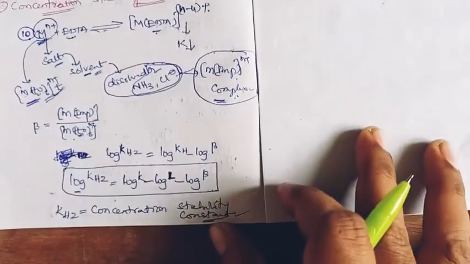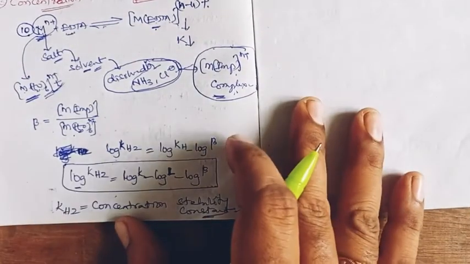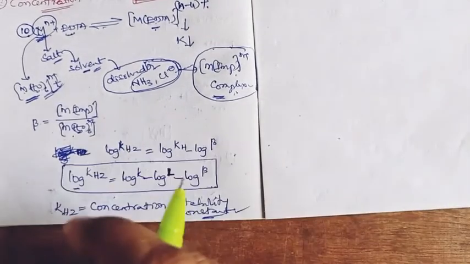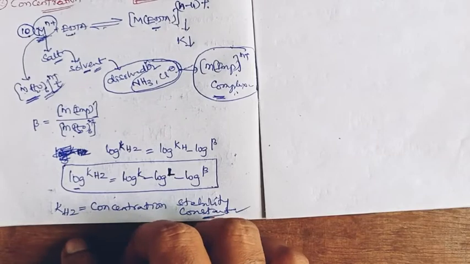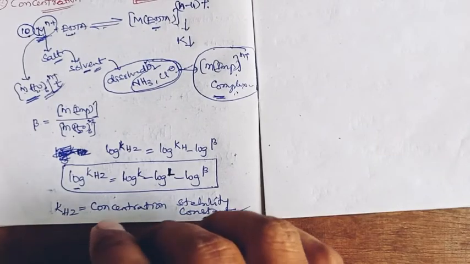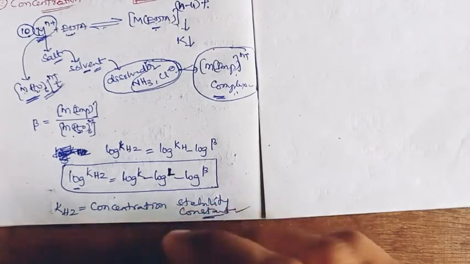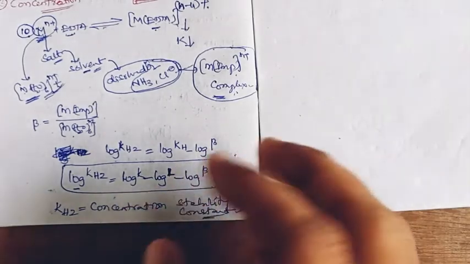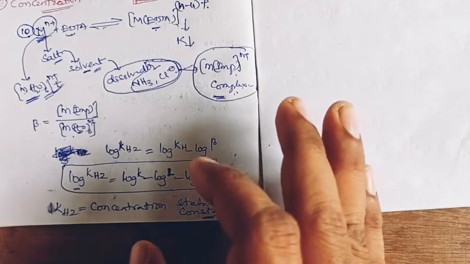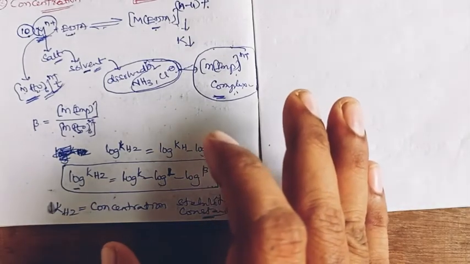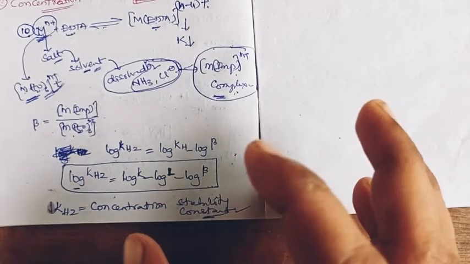Right, concentration stability constant. This is how the different stability constants are expressed in the case of metal EDTA complexation. The error factors come from the metal side and the ligand side.